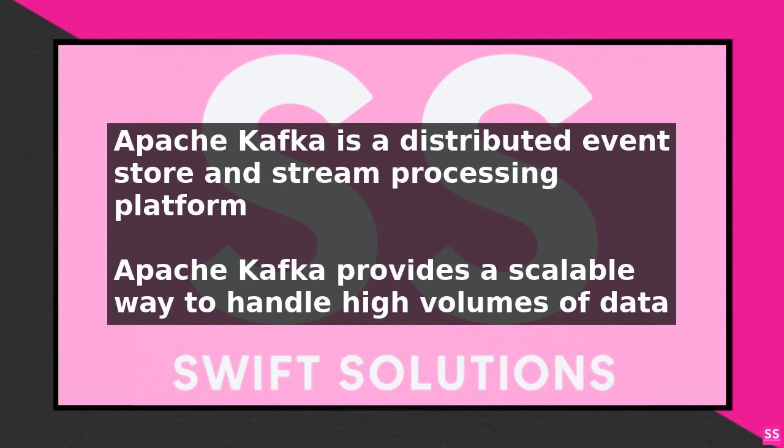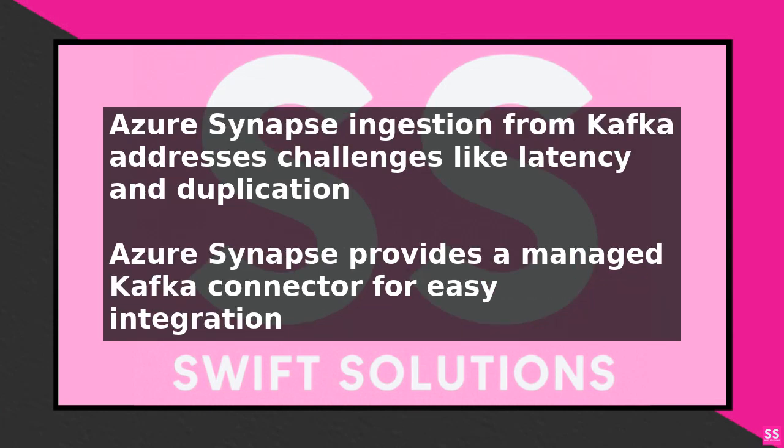be processed and analyzed. A practical example of using Azure Synapse Ingestion from Kafka is in real-time analytics, where data from various sources such as IoT devices, social media, and applications can be ingested into Azure Synapse for analysis. For instance, a company can use Kafka to collect log data from its applications and then use Azure Synapse to analyze this data and gain insights into application performance.